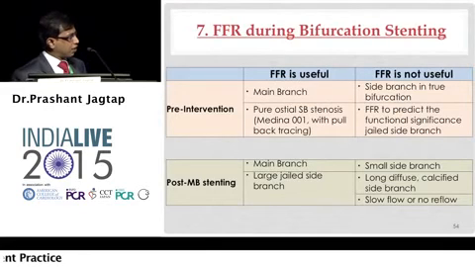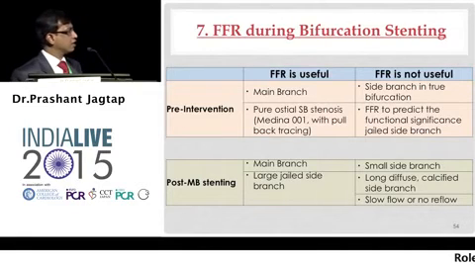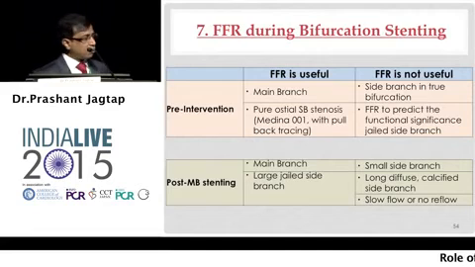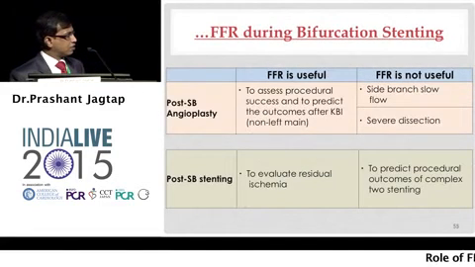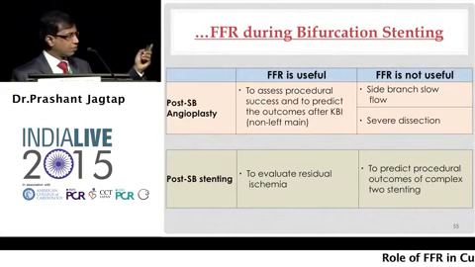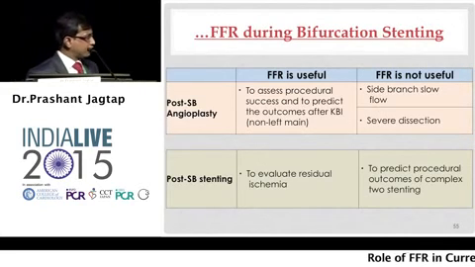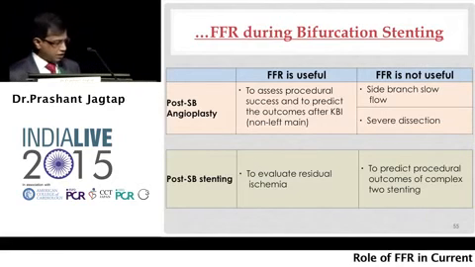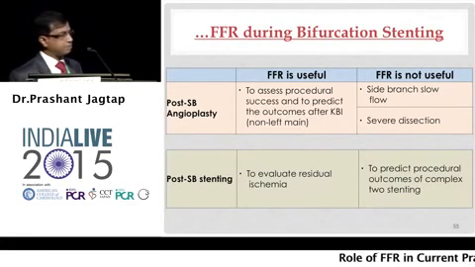Pre-intervention FFR is useful in main branch and pure osteal side branch stenosis, Medina 001, with pullback tracing. Post-stenting, main branch and large jailed side branch, very useful. But not useful in small side branch or diffuse calcified or slow flow situations in stenting post-main branch. Post-side branch angioplasty, to assess procedural success and to predict the outcomes after kissing balloon angioplasty, non-left main situation. And I am talking about non-left main situation in all these cases. And post-side branch stenting to evaluate residual ischemia. These are the situations.